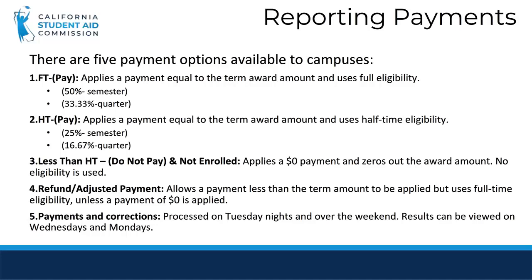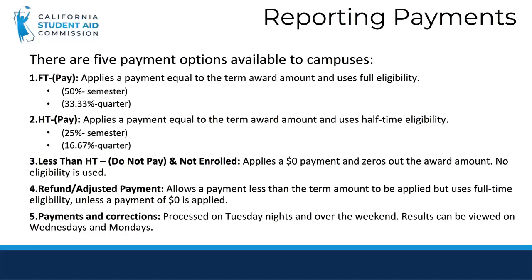Please note that for half-time pay, campuses should reduce the tuition and fees prior to applying the payment. If not, the student will be paid at the full term award amount but will only use half of the eligibility for the term. If the student had their tuition and fees reduced based on half-time status, then the campus also needs to reduce the tuition and fees on the roster. This will recalculate the award at a lower amount. Then the campus can apply the half-time payment. The majority of campuses still charge the full tuition and fees, so this method is suggested in those cases where the student is being charged a lower tuition and fees.